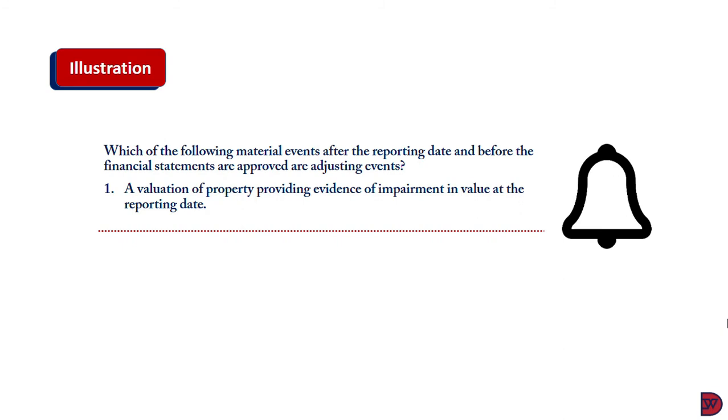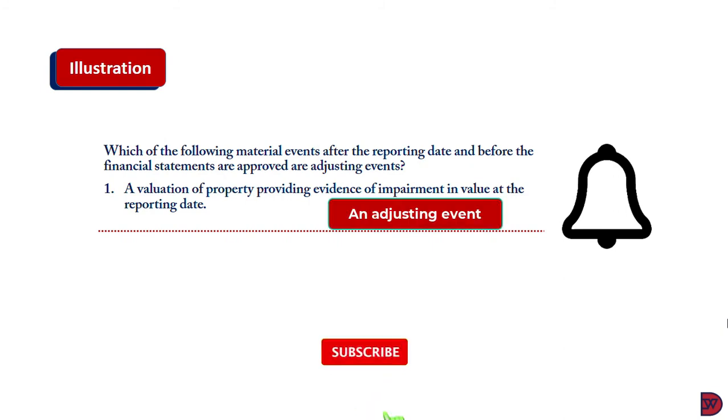So here, the evaluation happened after the reporting date. The evaluation is providing evidence that the item or the asset had been impaired during the reporting period. It was not captured. So this is an adjusting event.